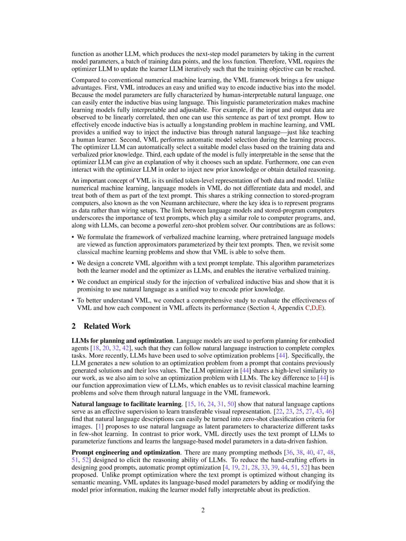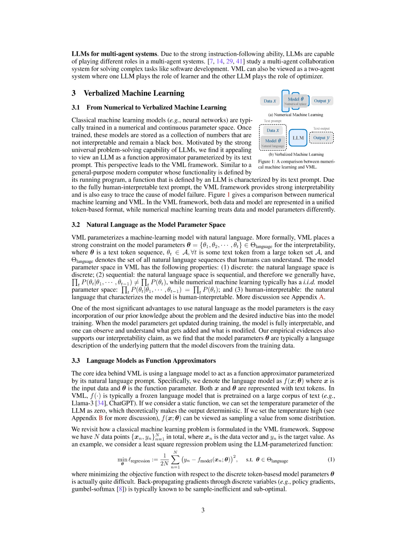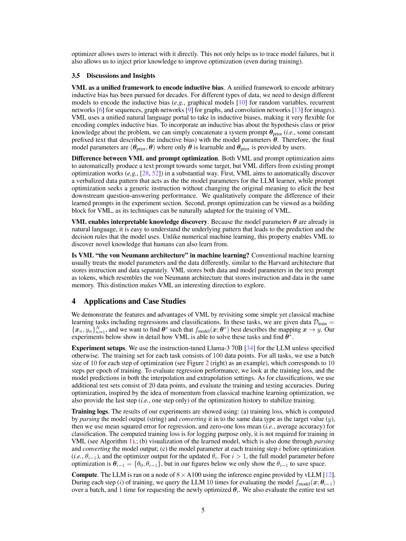How does the proposed VML framework work in comparison to traditional numerical machine learning models? The proposed verbalized machine learning (VML) framework works by parameterizing machine learning models with natural language, where the model parameters are represented as text prompts that are human-interpretable and can encode prior knowledge and inductive bias. In contrast to traditional numerical machine learning models, where models are trained in a numerical and continuous parameter space, stored as numbers, and remain as black boxes, VML uses language models as function approximators parameterized by their text prompts.